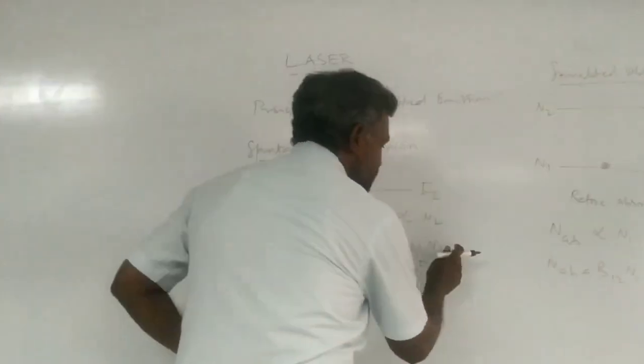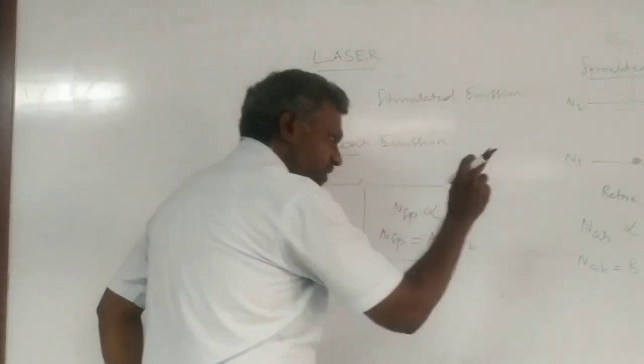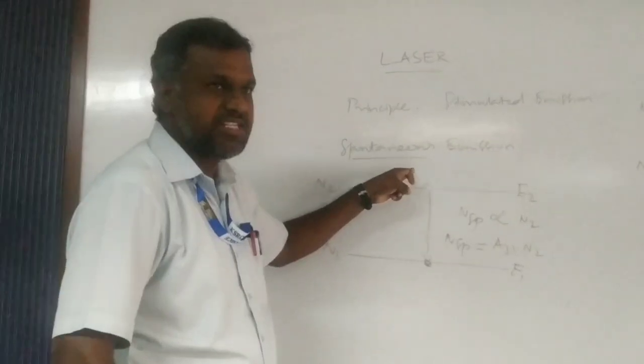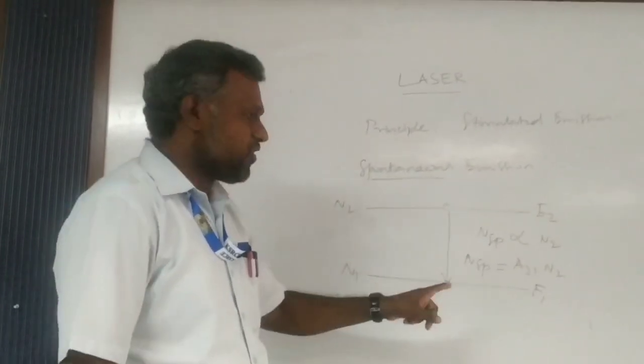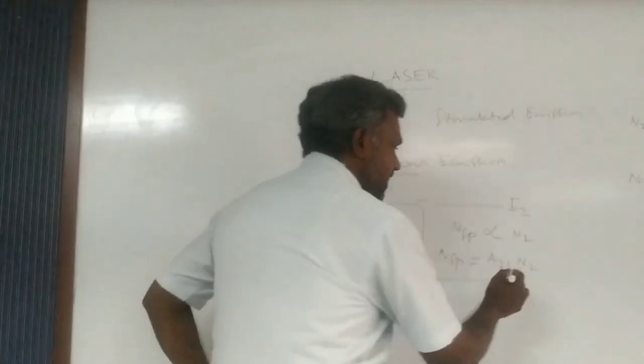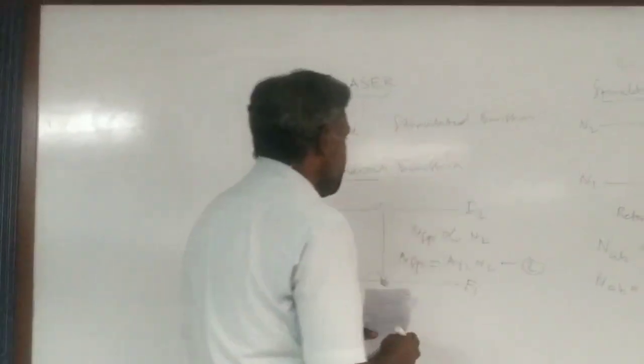Without any external inducement, they are coming. That's why I'm purposely avoiding Q, right? There is no energy to induce the atom from higher energy level to lower energy level. So that is why I'm writing N spontaneous equals A21 into N2. So this is the second expression, which we get from spontaneous emission.